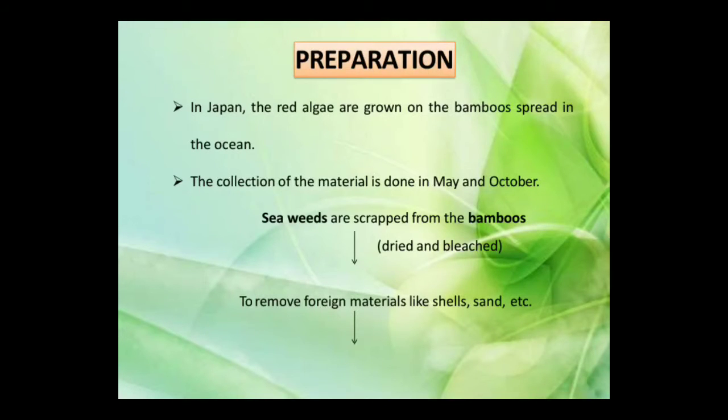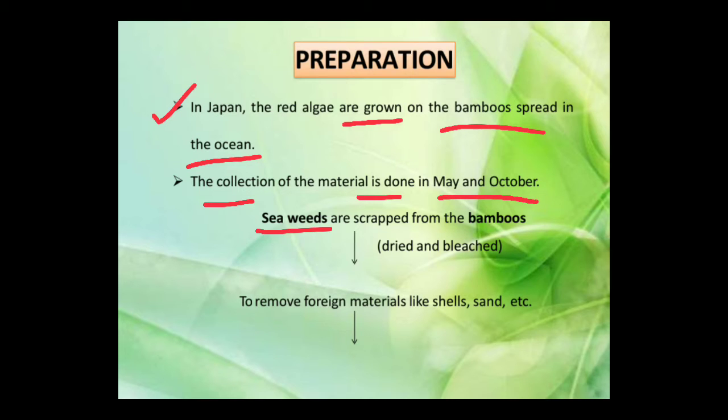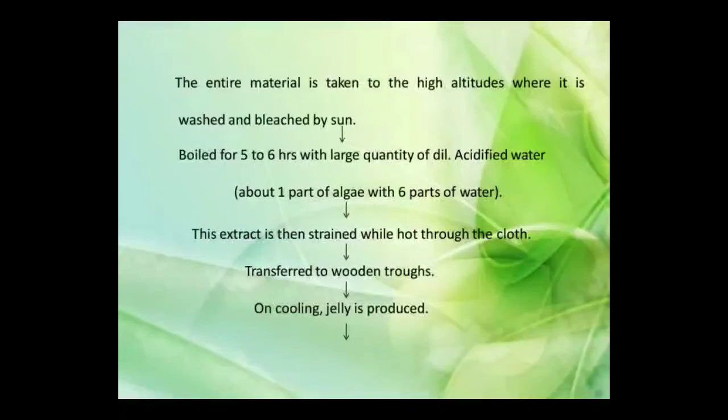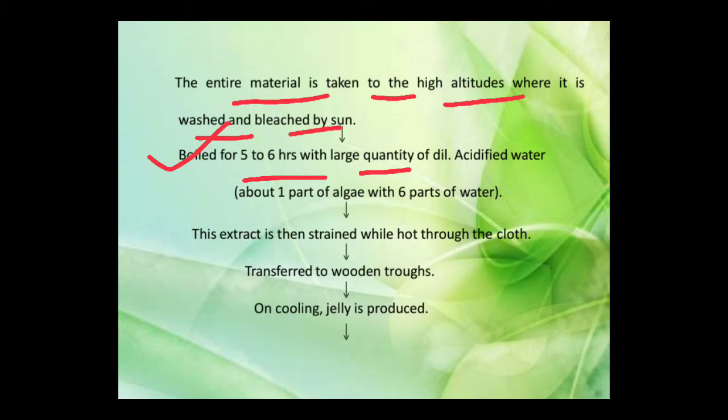What are the different preparation steps of agar? In Japan, the red algae are grown on bamboo spread in the ocean. The collection of the material is done in the months of May and October. The seaweeds are scraped from the bamboos, dried and bleached to remove foreign materials like shells, sand, etc. The entire material is taken to the high altitudes where it is washed and bleached by the sun. It is boiled for 5 to 6 hours with a large quantity of dilute acidified water, about 1 part of the algae with 6 parts of the water.